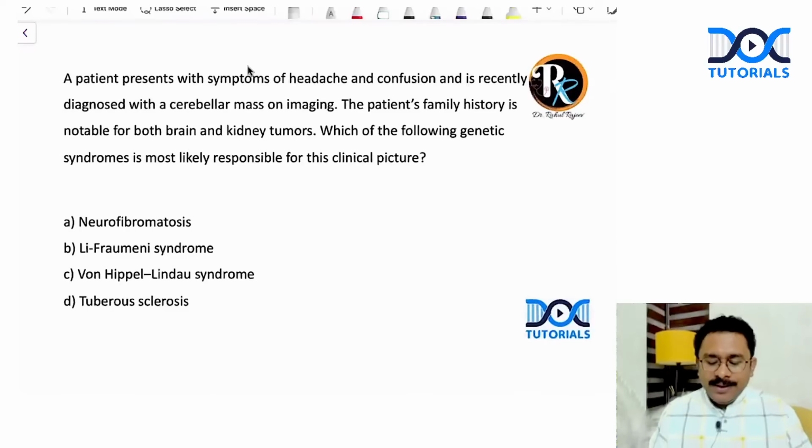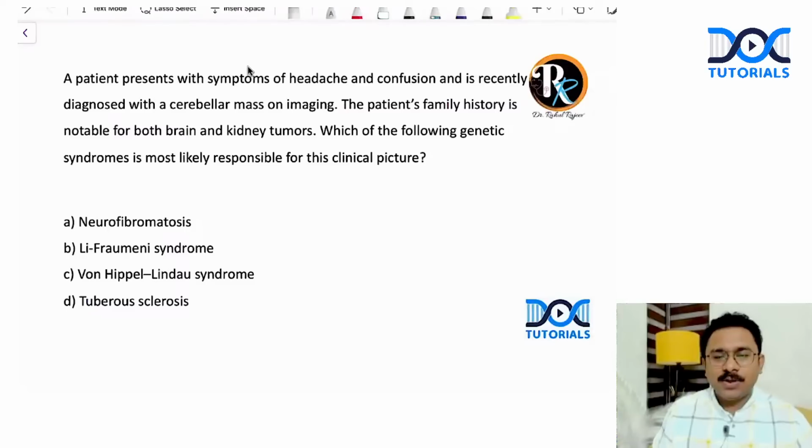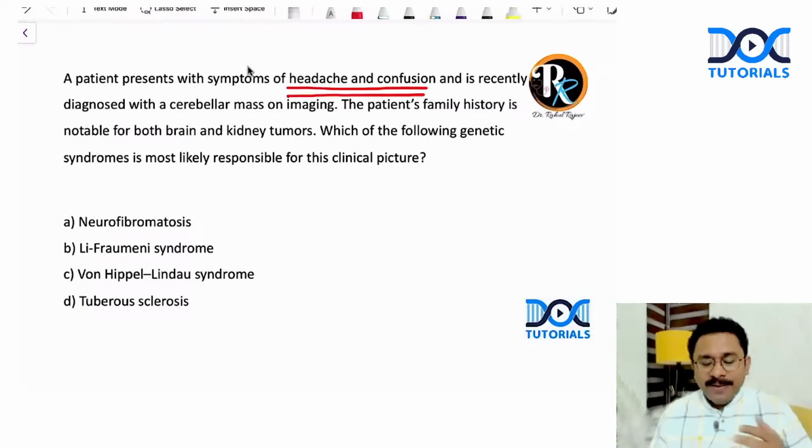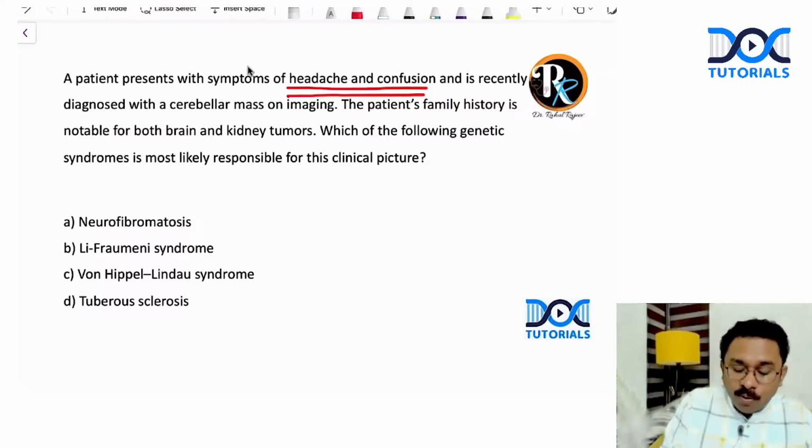Next, a patient presented with symptoms of headache and confusion and is recently diagnosed with a cerebellar mass on imaging. So probably related to the cerebellar mass, he's having some sort of headache and confusion. The patient's family history is notable for both brain and kidney tumors.